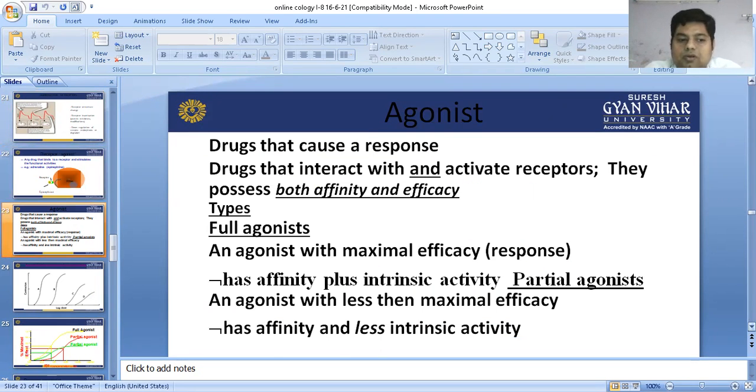A drug that causes a response, that interacts with and activates the receptor, possesses both affinity and efficacy. The types: full agonist. A full agonist must have maximal efficacy, meaning it always has affinity plus efficacy, which is why it gives the response. If the drug has affinity plus less intrinsic activity, that is called a partial agonist, an agonist with less than maximum efficacy.